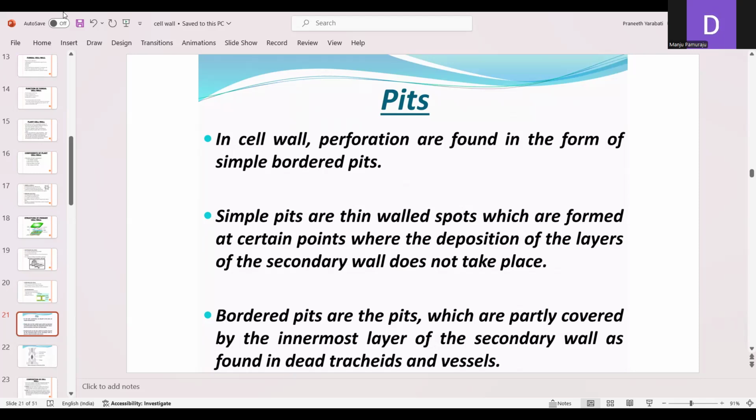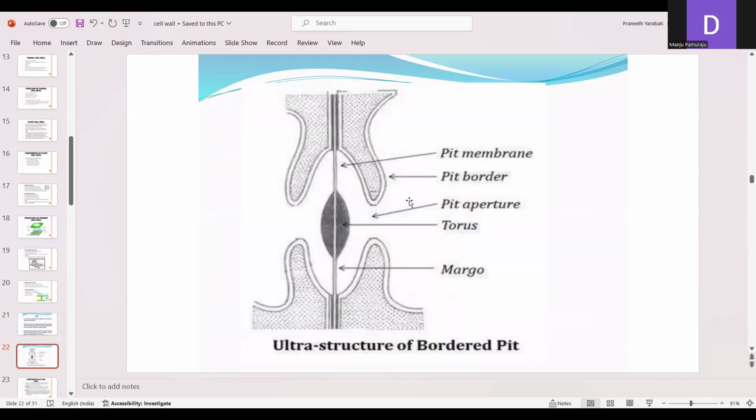So two types of pits, that is the simple pits and bordered pits. Simple pits are thin-walled spots, whereas the bordered pits are partly covered by the innermost layer of the secondary wall, as found in the dead tracheids and vessels. So this is the bordered pit. The structure of the bordered pit contains the torus, pit aperture, pit border and pit membrane.